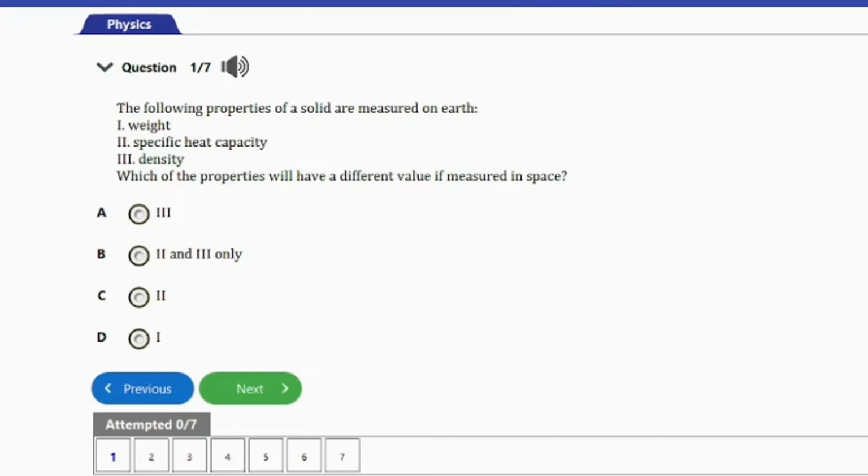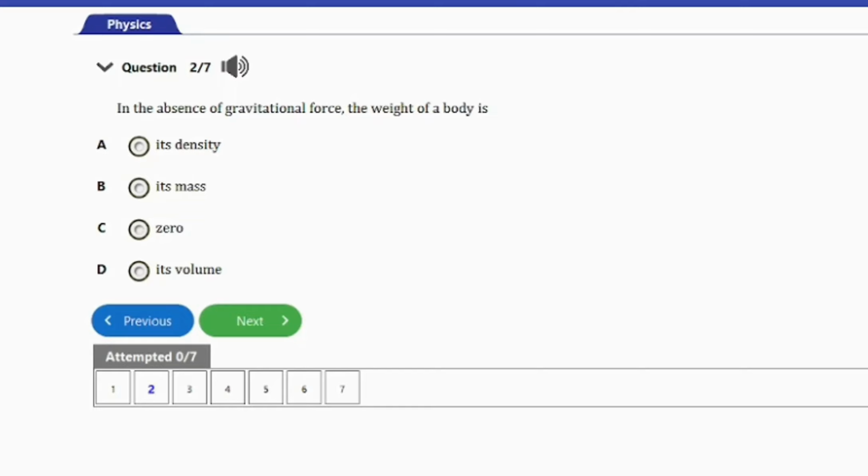Let's go ahead and consider the next question. The next question here is question number 2. It says, in the absence of gravitational force, the weight of a body is A, its density, B, its mass, C, 0, D, its volume. The answer to this question is option C, 0. In the absence of gravitational force, the weight of a body is 0. So that's option C here.